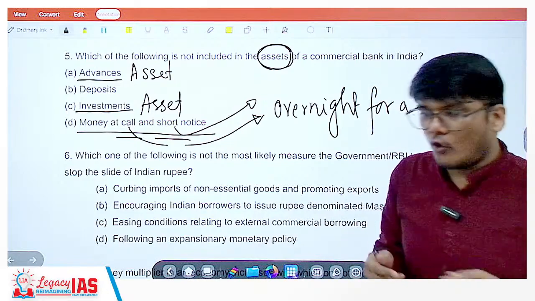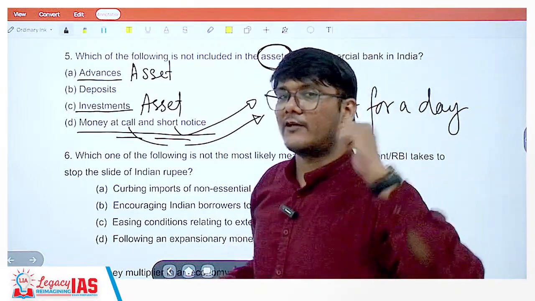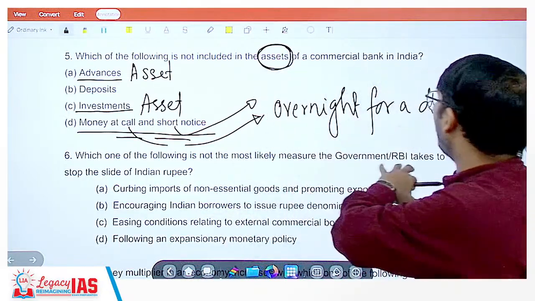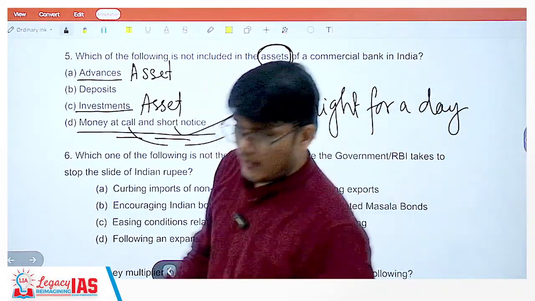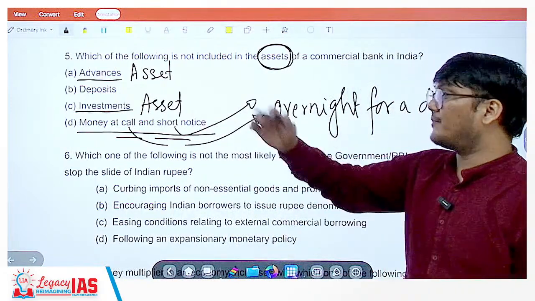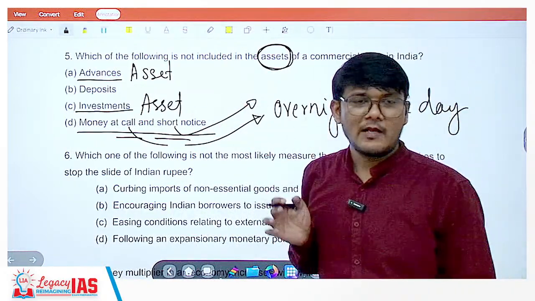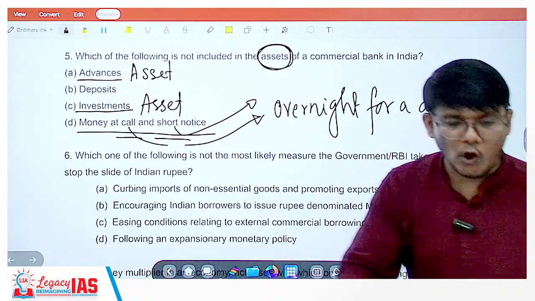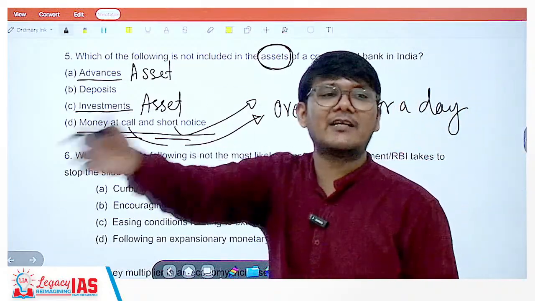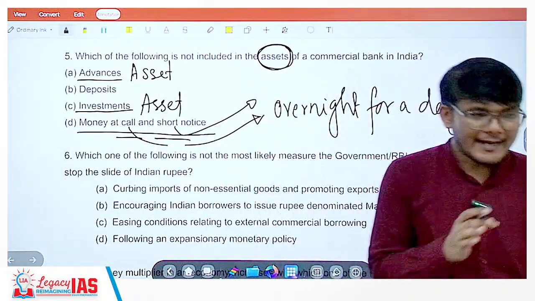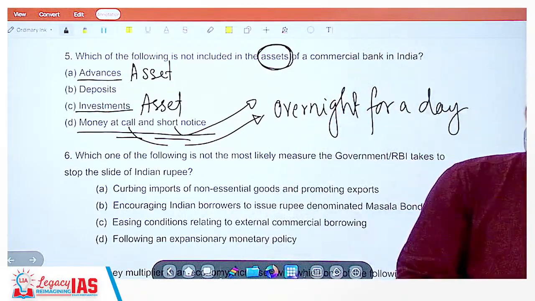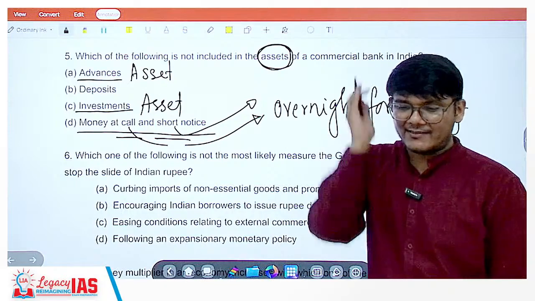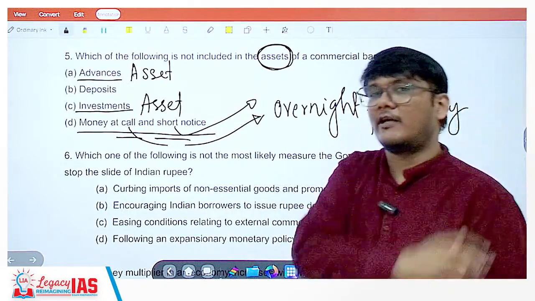So if there is no notice, how will the bank be able to give at such a short notice, overnight for one day, for example? The bank will be able to give because generally big companies ask for this. Let's say a company has done some job and is about to get money, but that money is delayed, and the company needs to pay their employees and wants to maintain the track record of paying on the exact same date regularly and consistently.